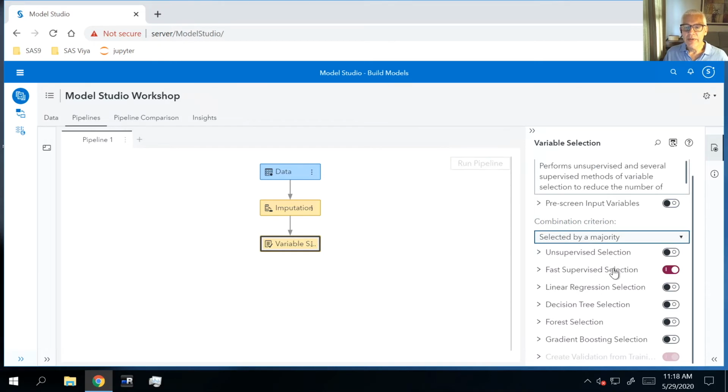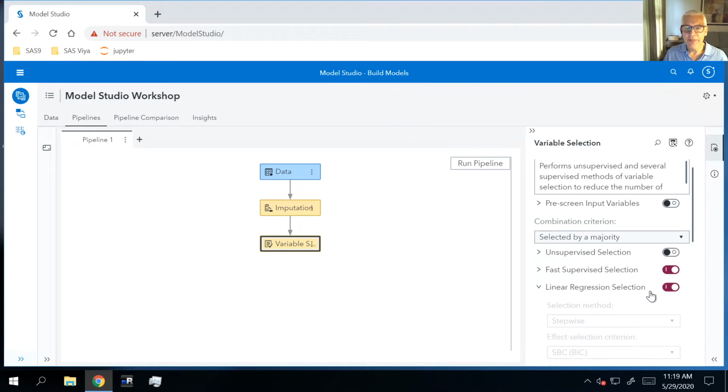Then we're going to identify 3 methods that we're going to use. We're going to leave the fast supervised selection method on. We're going to add in linear regression, and I'm going to minimize that, as well as decision trees. And so those 3 methods will be looked at, and if by majority, so that means if 2 of those 3 methods select an input, then it's going to be included in our model.